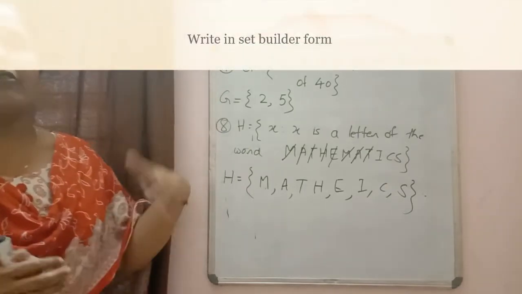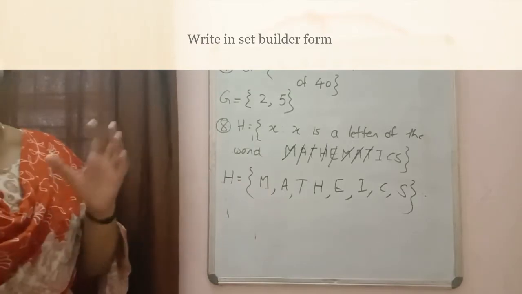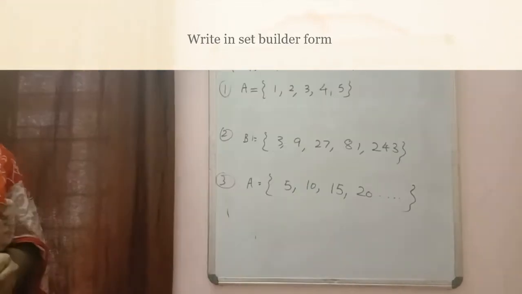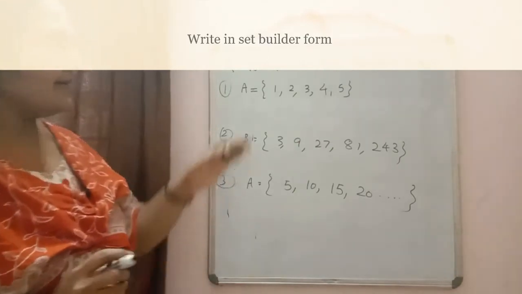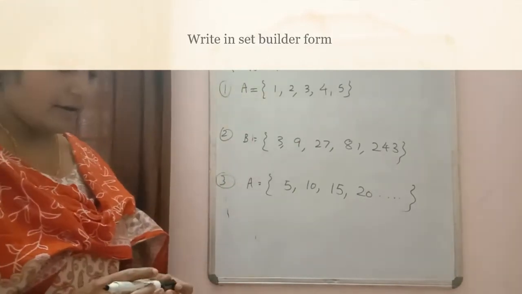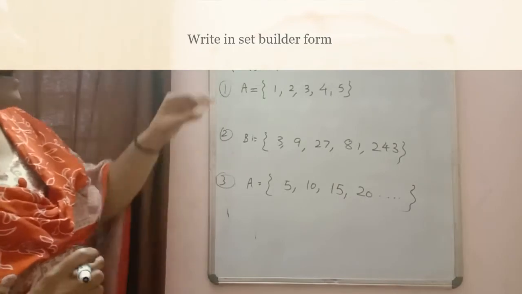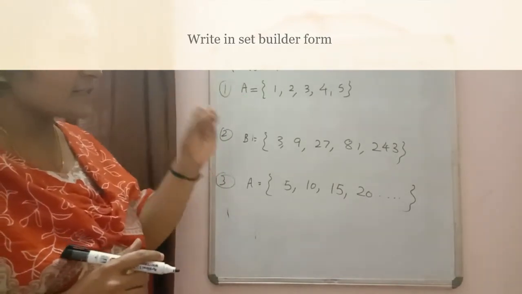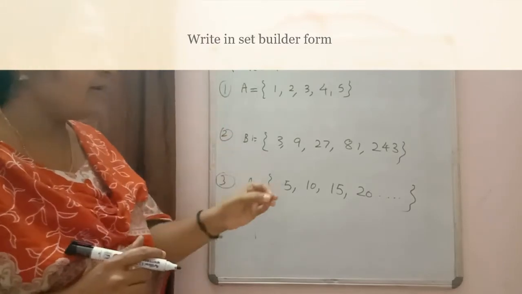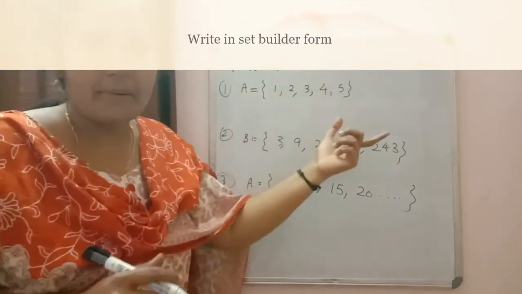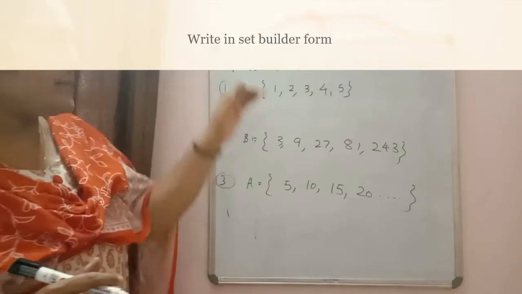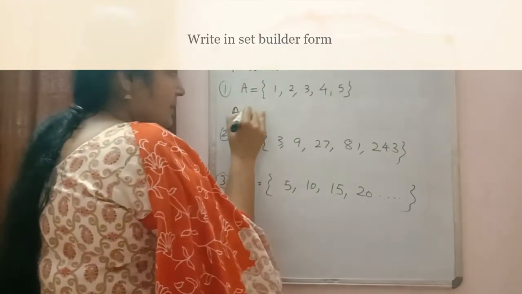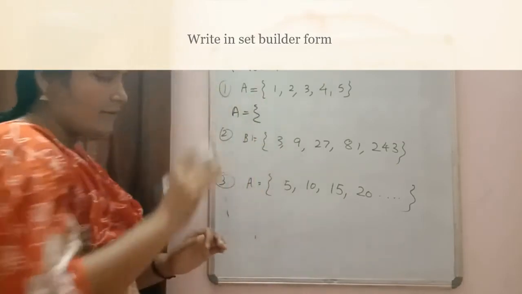Okay. So now we will move to the next one: how to write down the set in set builder form. Next question you can check. It is written: write in set builder form. Elements are written. Now we have to check which property the elements satisfy and we have to mention the property, not the elements. Elements are already listed there.